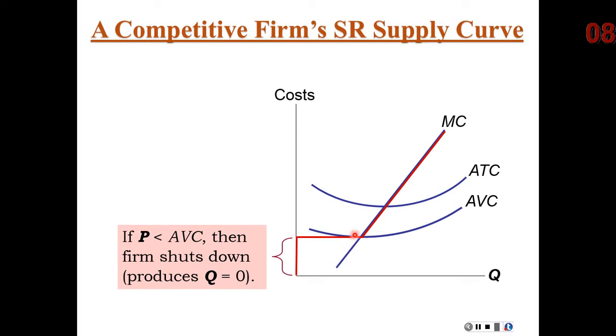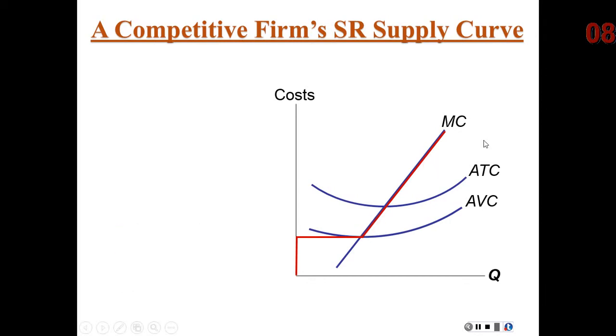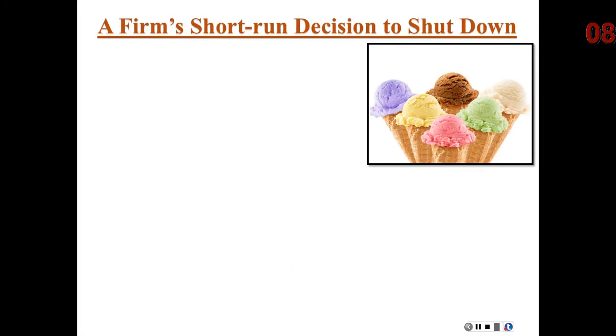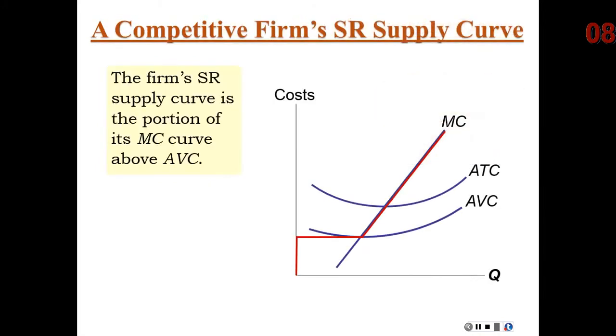That's why our short-run supply curve looks like this. It really doesn't start until marginal cost is above average variable cost, which is what that says right there. The firm's short-run supply curve is the portion of its marginal cost curve above average variable cost.